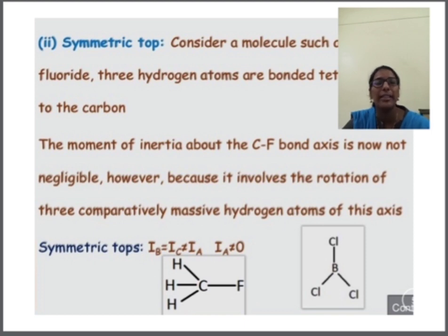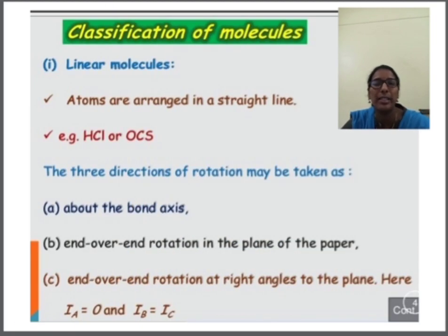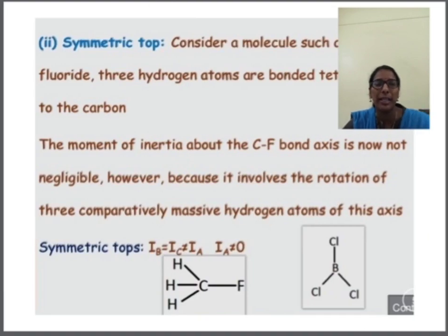One end is CH3 and the other end is F. So we have to rotate that molecule in the plane of the paper. We can take a paper, put the molecule CH3F on that paper, and do end over end rotation.